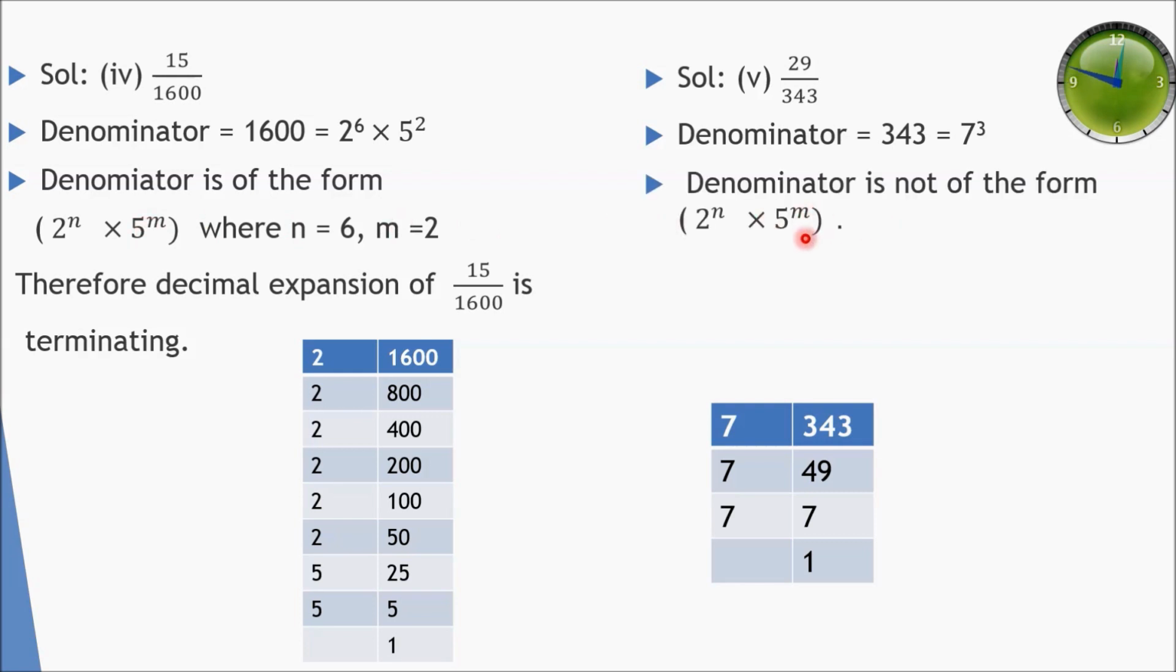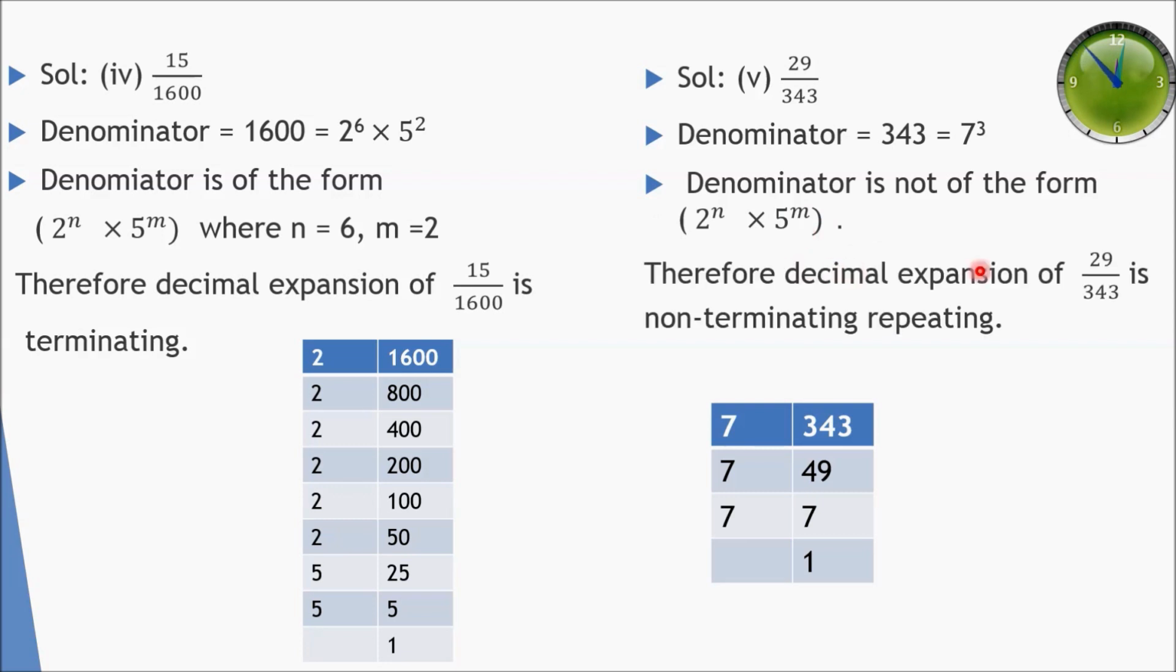So the denominator is not of the form 2 raised to power n into 5 raised to power m. So the decimal expansion of this number is non-terminating and repeating.